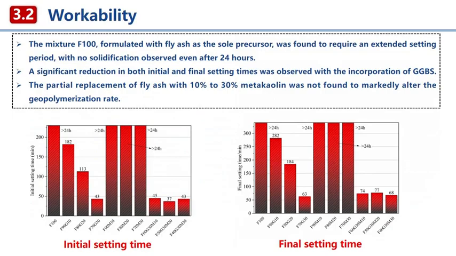For setting time, the fly ash only mix did not set within 24 hours. This is a well-known challenge for low-calcium fly ash geopolymers at room temperature due to slow dissolution and polymerization kinetics. Introducing slag changes the game completely. As the slag content increases from 10% to 30%, both the initial and final setting times are dramatically shortened. This is because slag introduces soluble calcium ions into the alkaline solution.